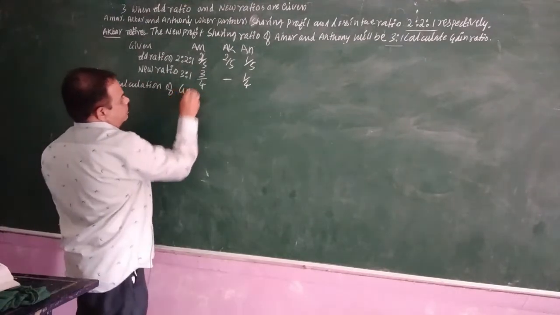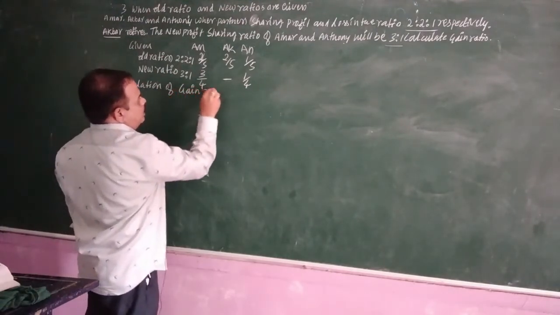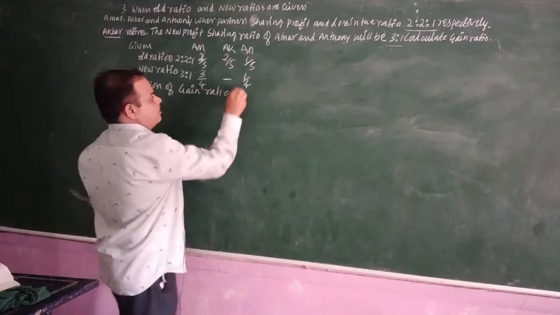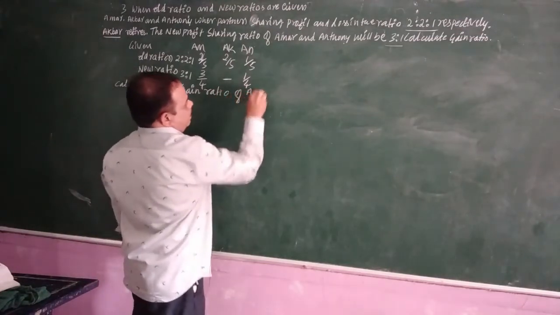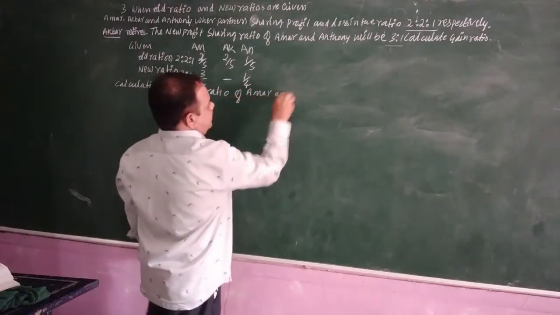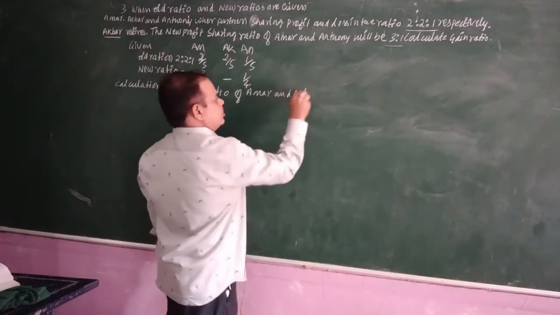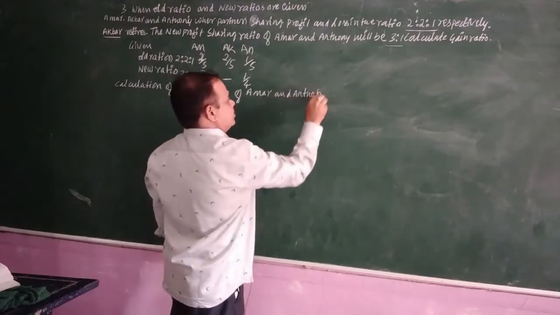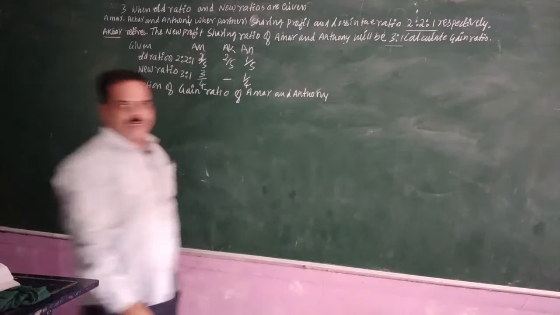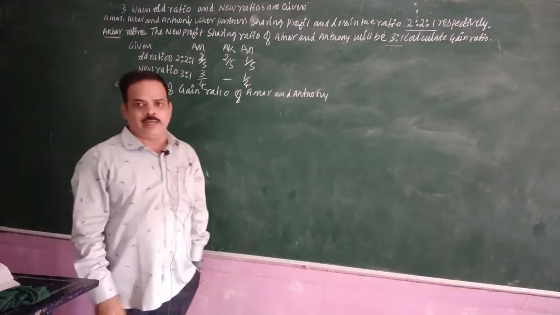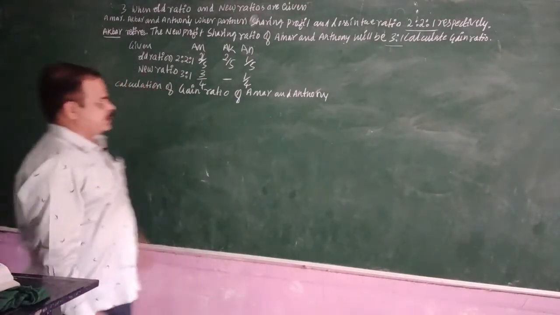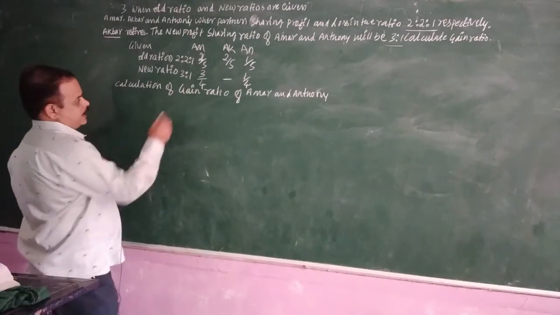Now we would like to calculate the gain ratio of Amar and Anthony. You should calculate Amar's and Anthony's gain ratios. First, what do you mean by gain ratio?